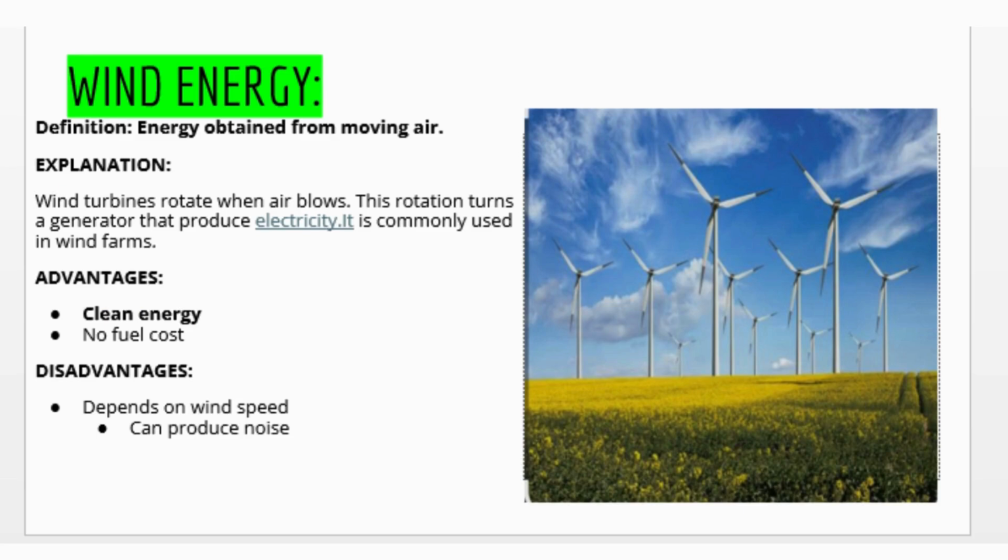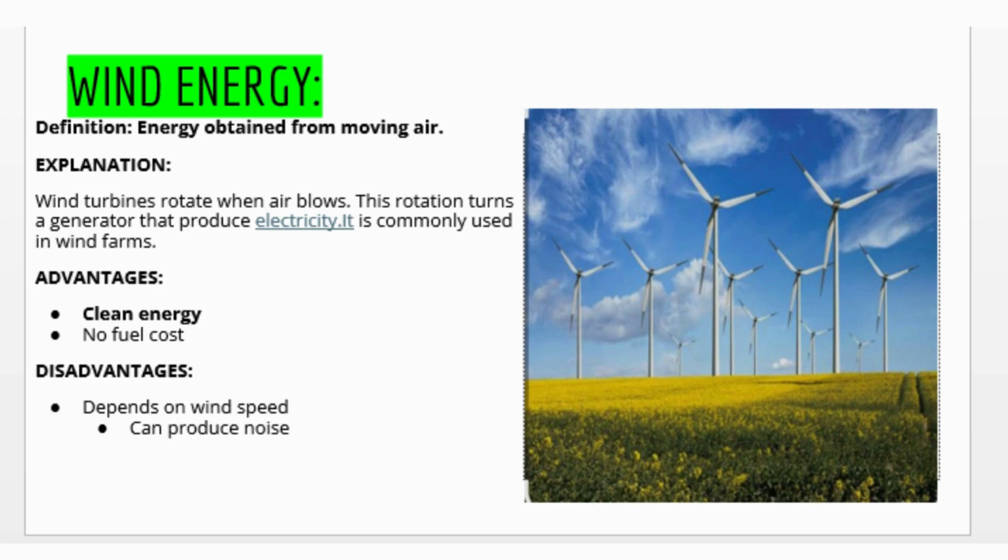Wind energy is basically the energy obtained from moving air. Wind turbines rotate when air blows. This rotation turns a generator that produces electricity. It is commonly used in wind farms.